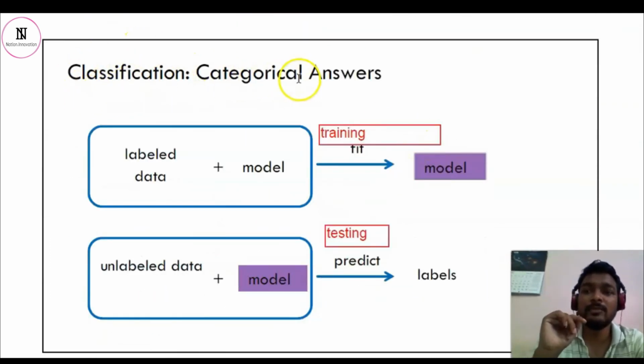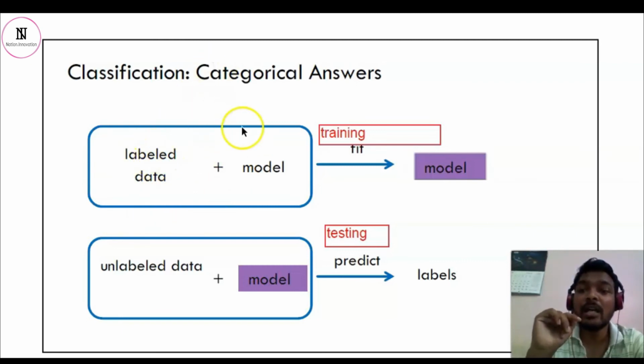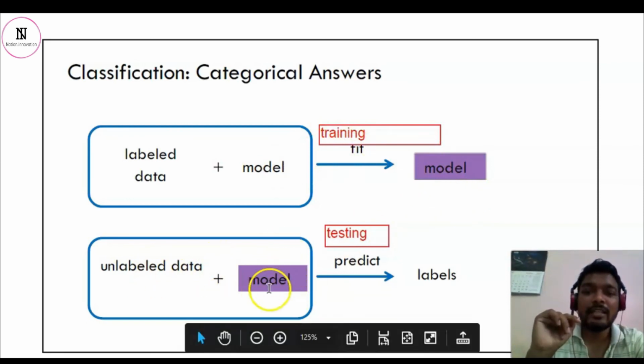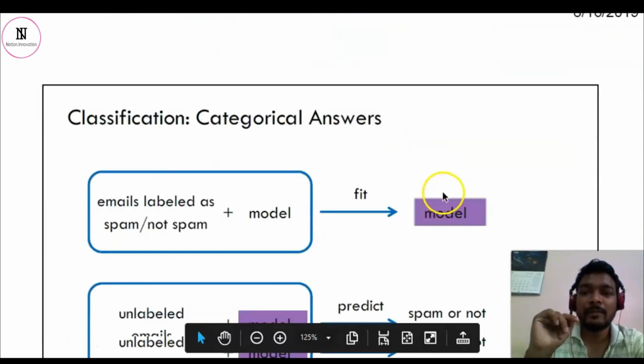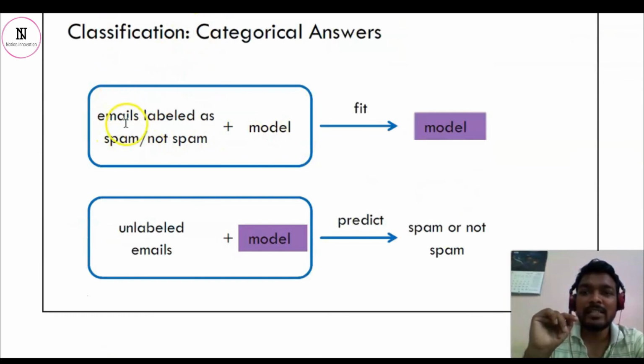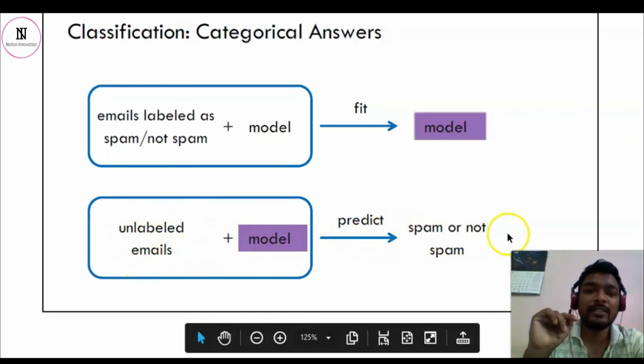Now we can come to classification. It's categorical answers. We have labeled data, meaning annotations are associated with the input, telling what that input actually means. We have the model, and it is trained. Then the trained model is applied to unlabeled data, and we get the output accordingly. As an example, emails labeled as spam and not spam. We fit the model, get the trained model, and when unlabeled emails arrive, it will predict whether each is spam or not spam.